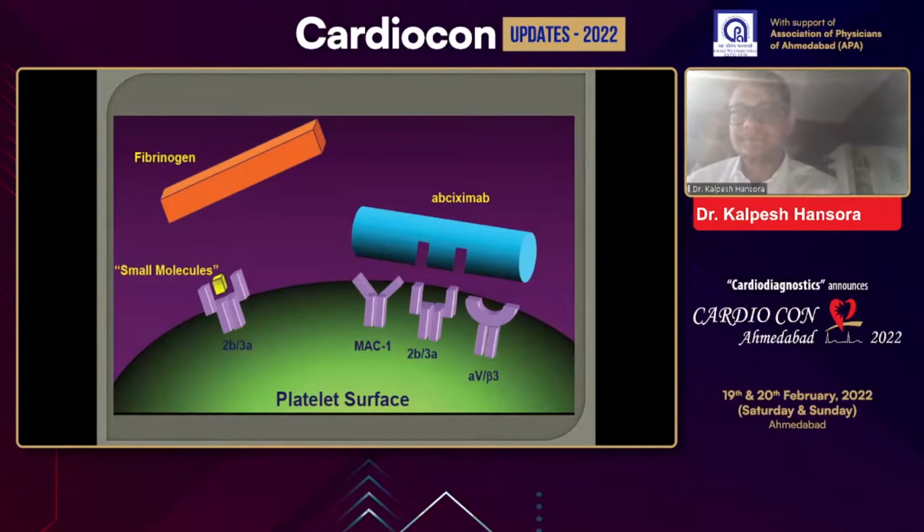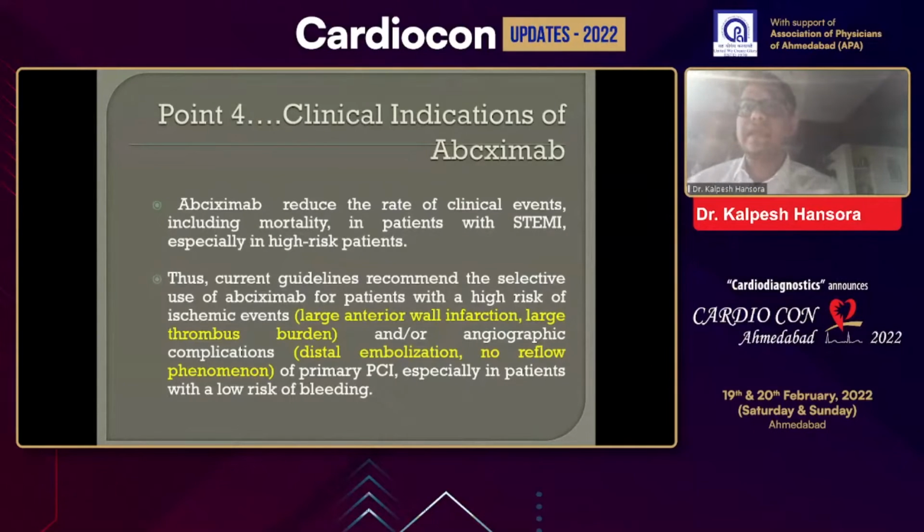Next slide, please. Point number 4, the clinical indication of abciximab. Current guidelines recommend selective use of abciximab for patients with high risk of ischemic events, like large anterior wall MI, as in our case, large thrombus burden, as we know there is a grade 5 thrombus burden in this patient, and angiographic complications, distal embolization and no-reflow during primary PCI, especially in patients with low risk of bleeding. Next.